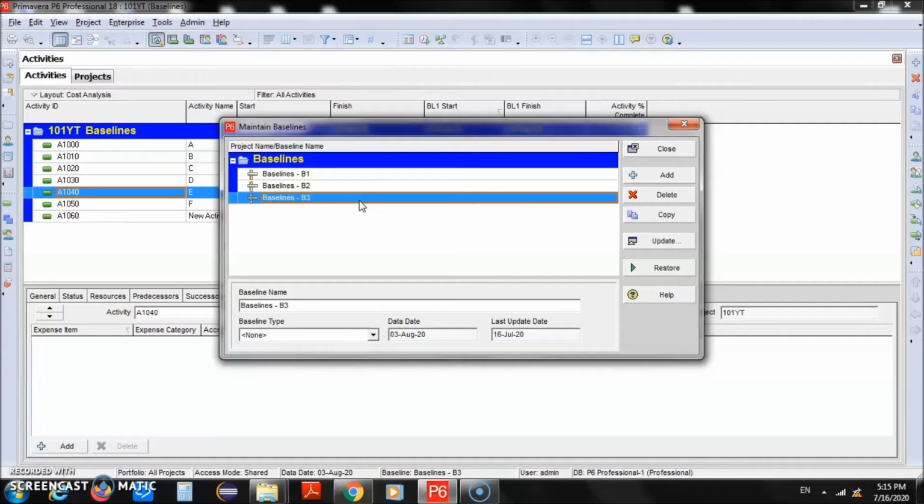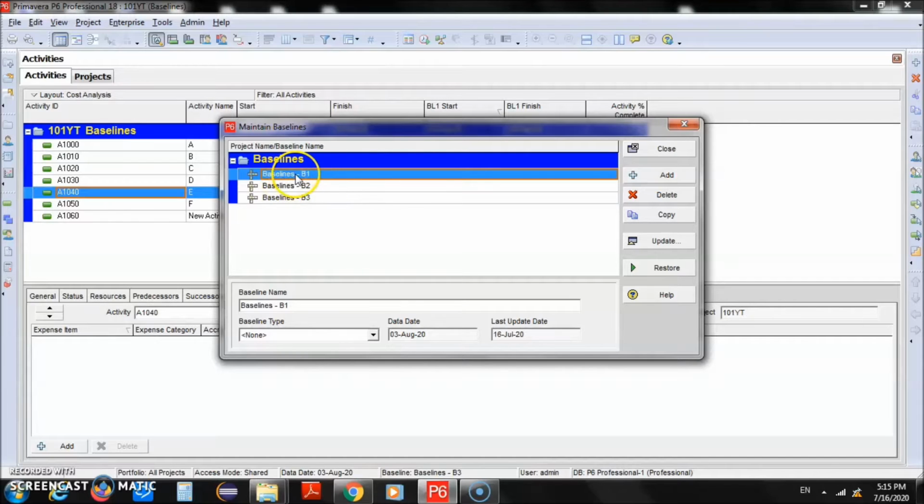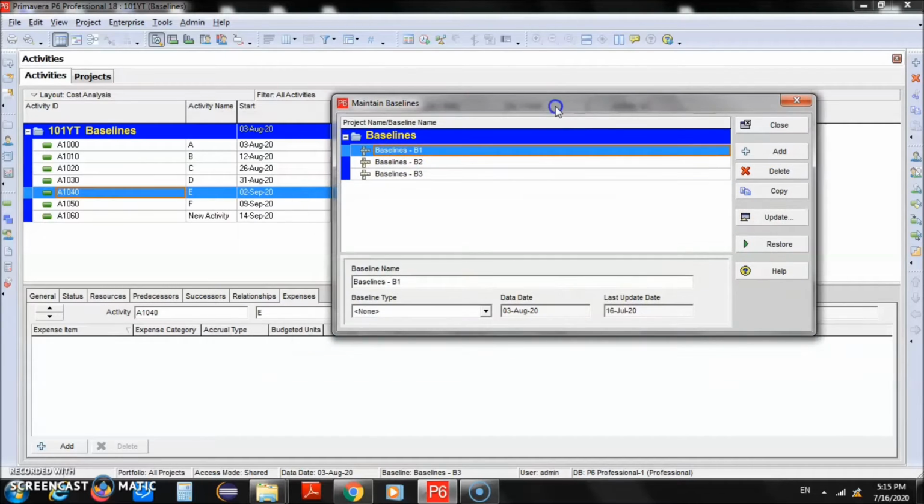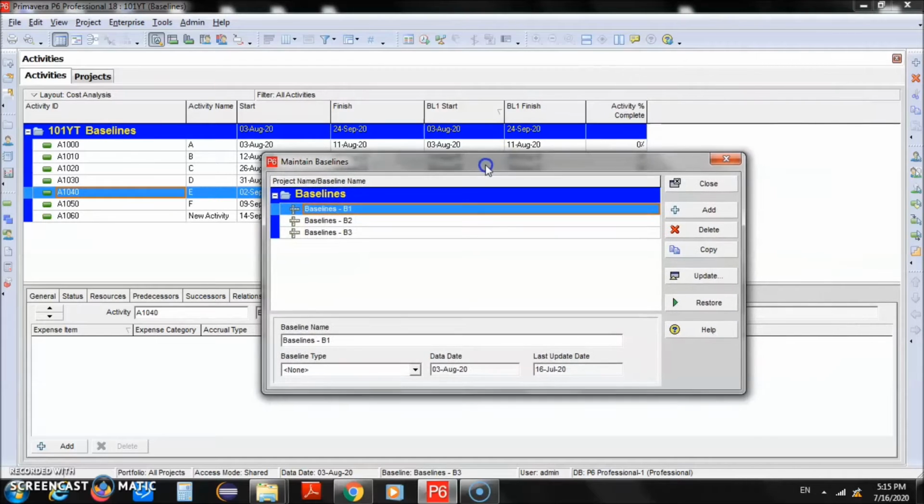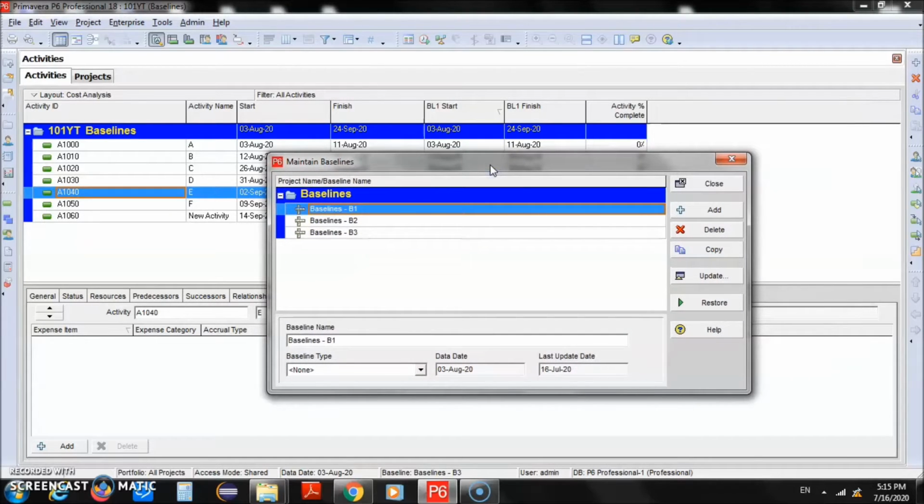where we can see all the 3 different baselines. Now let's say that due to some reason we want to see what we had in baseline B1, which was 6 months before or 1 year before, depending on the project. So there are 2 options. Either we can use this baseline and put it in the columns. That is a very lengthy work. So the simple thing to do is to select that baseline and we can click on the restore button. What it will do, if we click on the restore button, it will change this B1 from baseline to